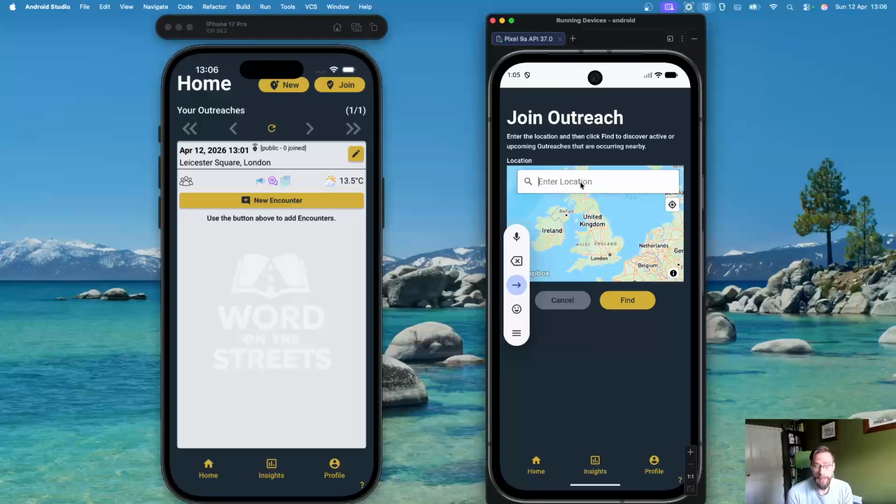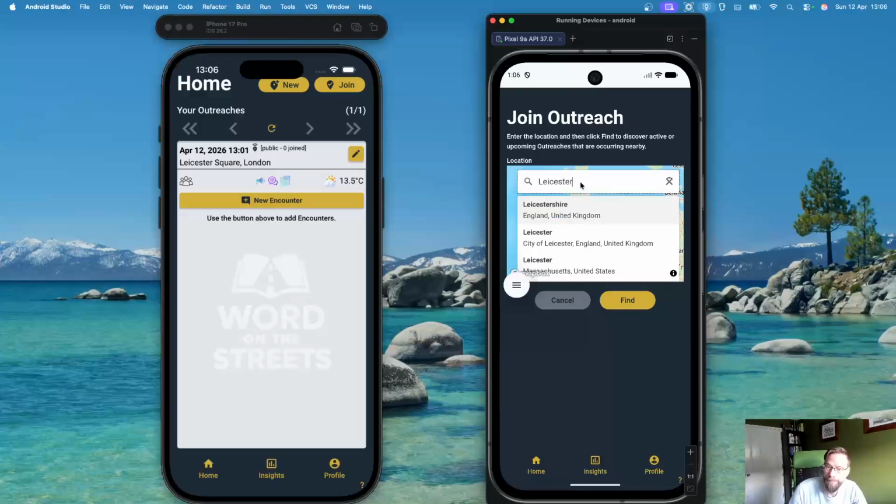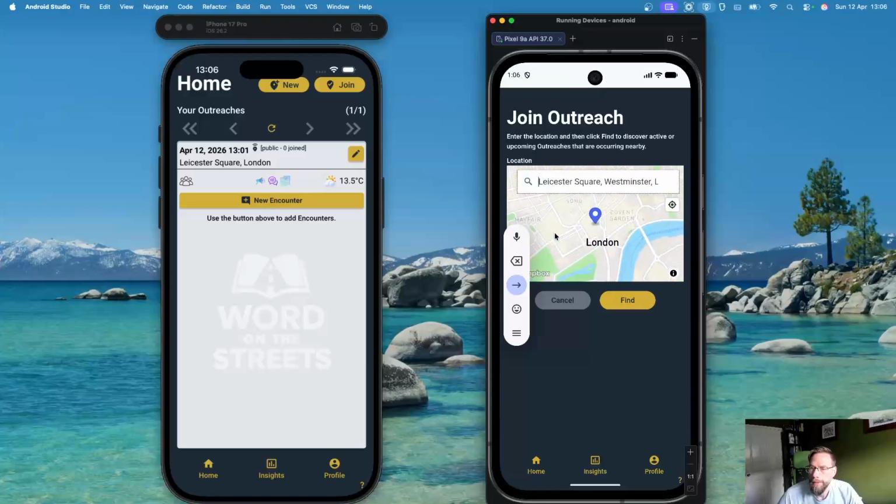Okay, so now we get the ability to search. They'll be able to search for that outreach, where it's located, where they can find it. So let's say they don't know exactly, they haven't been there yet, they haven't located the person setting up the outreach. They'll say, "Look, I know it's somewhere in Leicester Square." So let's type that out. I think that's in Westminster, London, Leicester Square. There we go. So we're not using location services. We're just typing the location out and looking to find it.